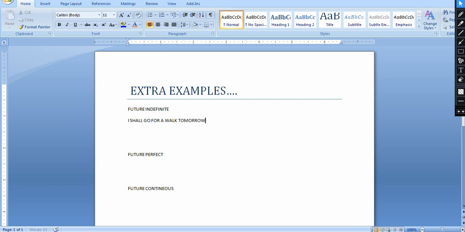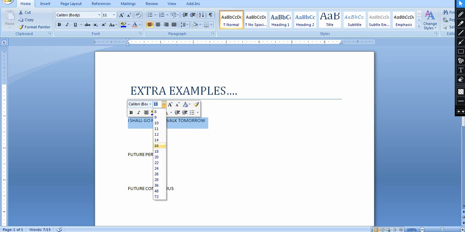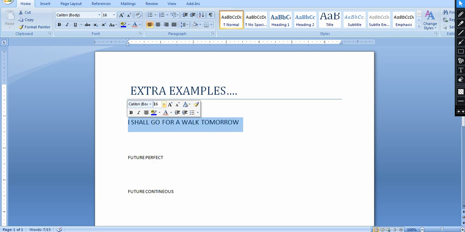So guys, if it is not visible, it's so tiny, sorry for this. Okay, I shall go for a walk tomorrow. So guys, you can see here I use shall with I. We always use shall with I or we. Tomorrow, we are talking about future, not present, not past.